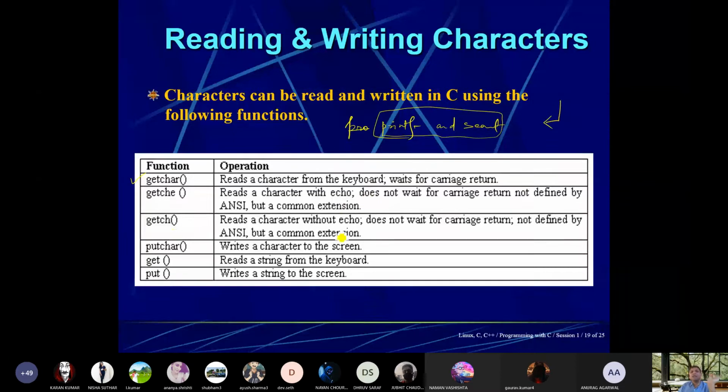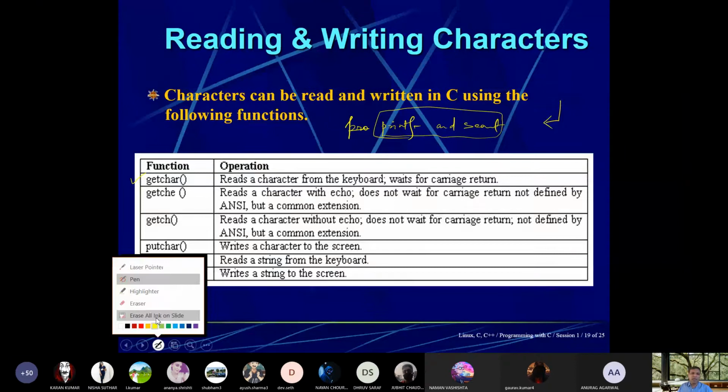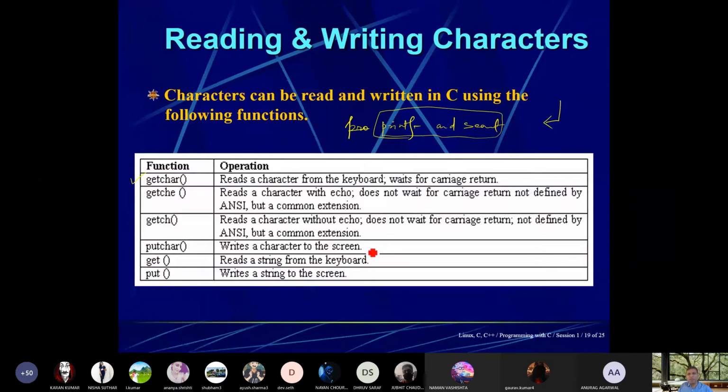getch reads a character without echo and does not wait for carriage return. Carriage return means whenever we are using getchar, it always returns to the program by using the enter key, and getche and getch will return to the program by pressing any key. Let me write the difference.